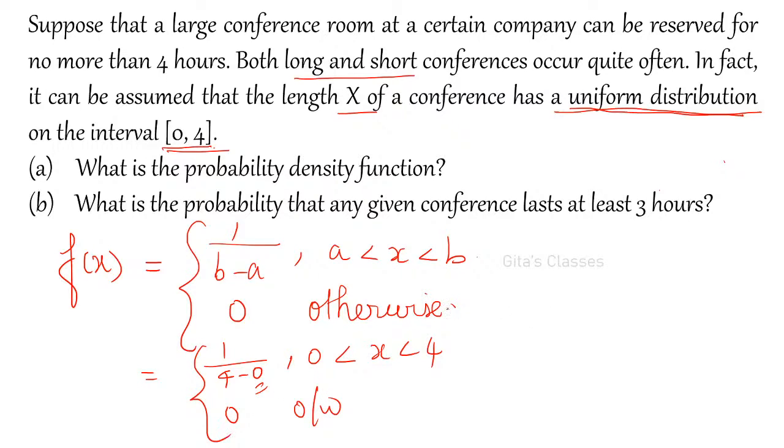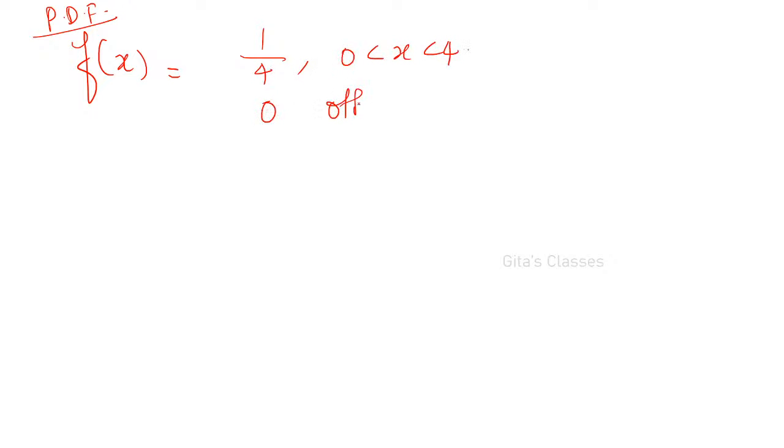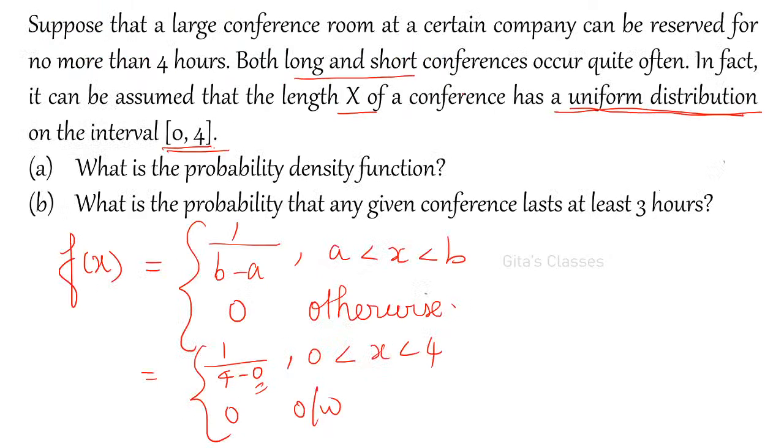That is f of x is equal to, this is the PDF. The probability density function is asked. So 1 by 4 where 0 less than x less than 4, 0 otherwise. This is the probability density function. So the first part is over. What is the probability density function? Uniform distribution.